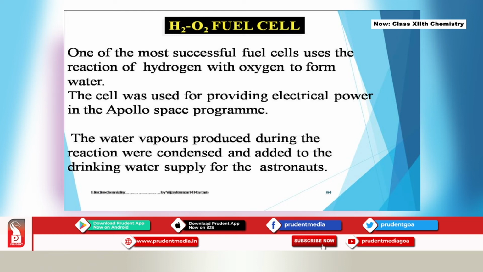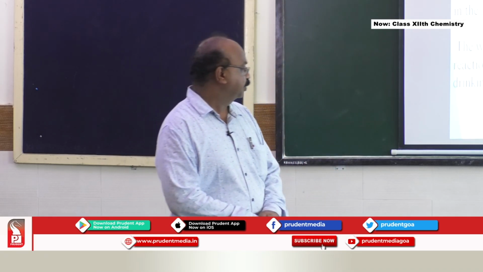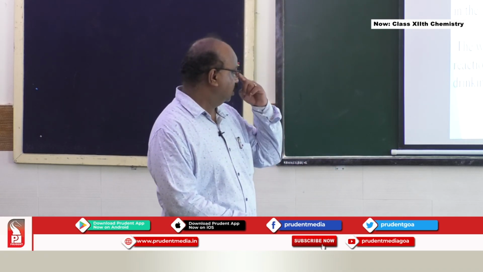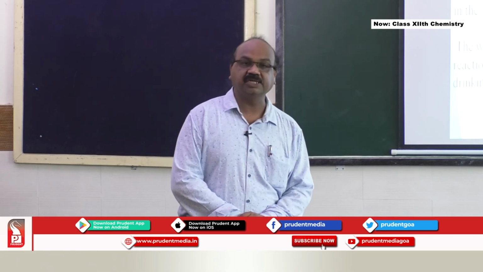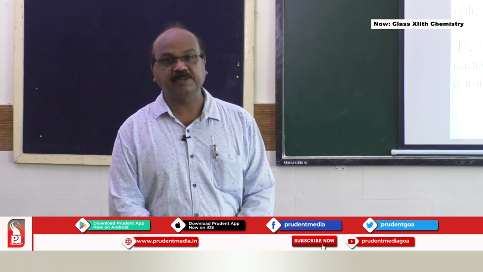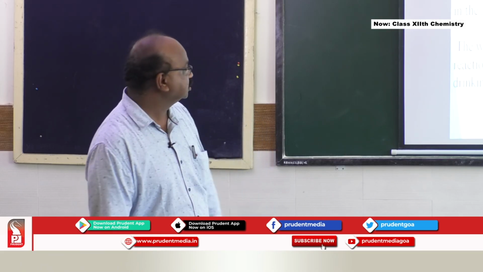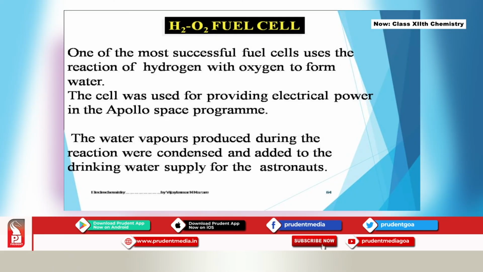This cell provided electrical power in the Apollo space program launched by America, and the water generated was drunk by the astronauts. The water vapors produced during the reaction were condensed and added to the drinking water supply for the astronauts.